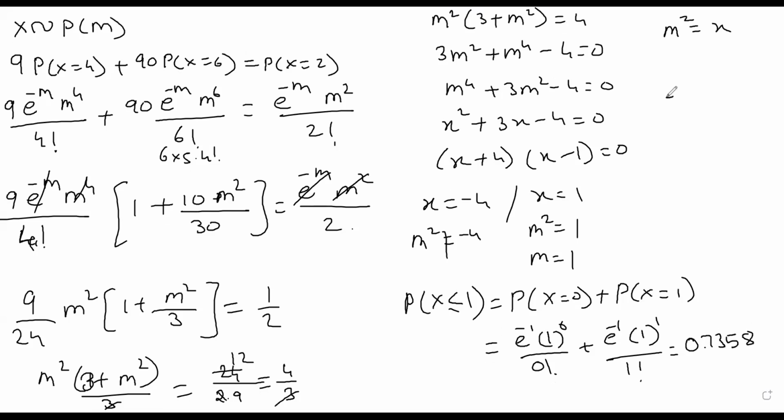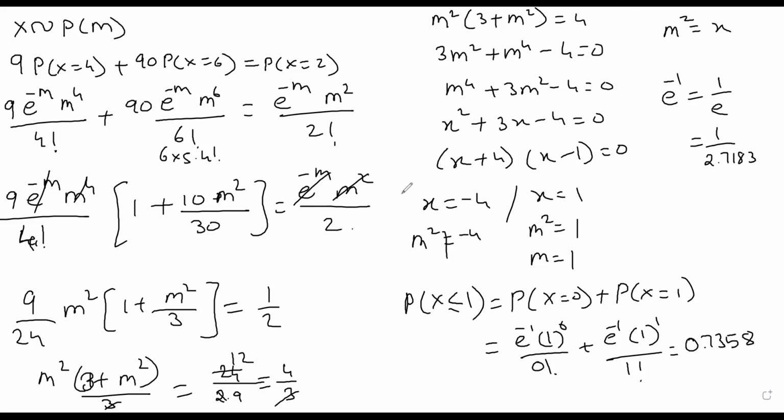I've already told you how to find out e raised to minus 1. E raised to minus 1 is 1 by e, that is 1 divided by 2.7183. So that will be 0.3678.